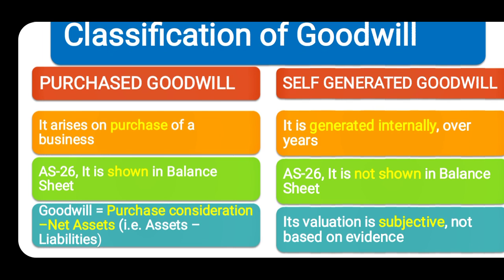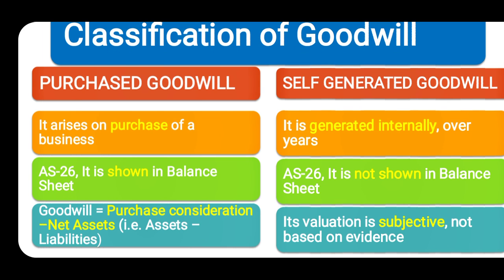How is it calculated? In case of purchased goodwill, goodwill can be calculated by deducting the net assets value from the purchase consideration. Suppose the buyer has paid rupees 1 lakh to the seller for purchasing a firm, but its net assets value is rupees 90,000.